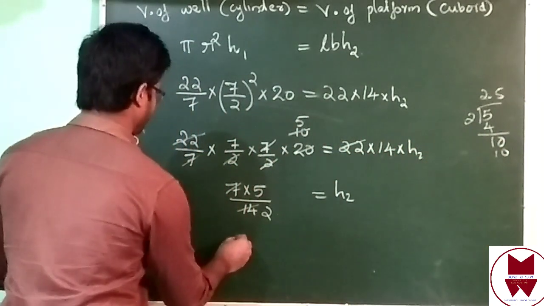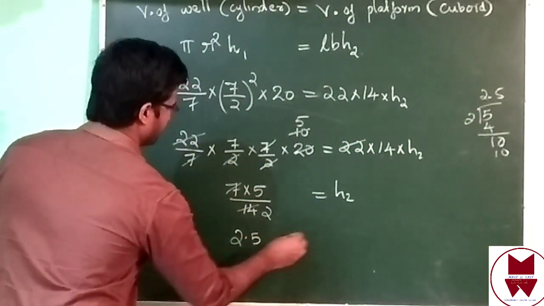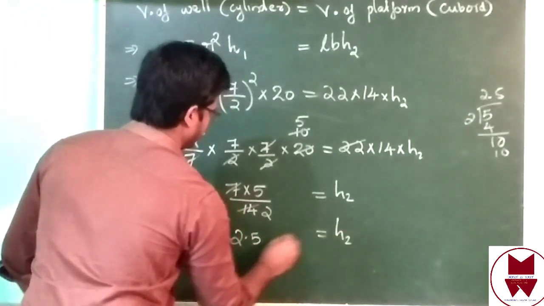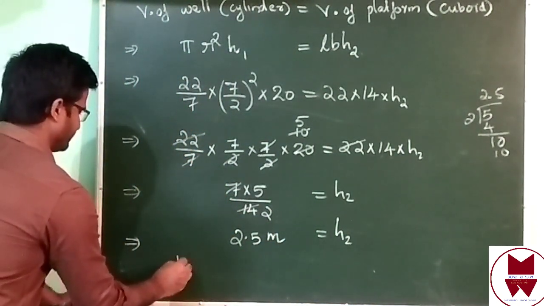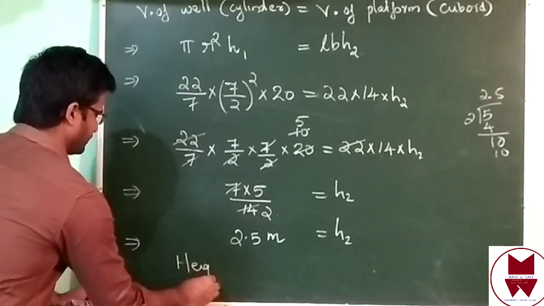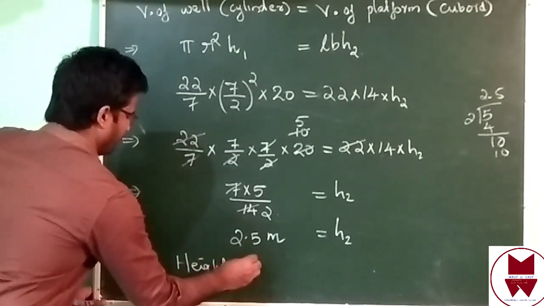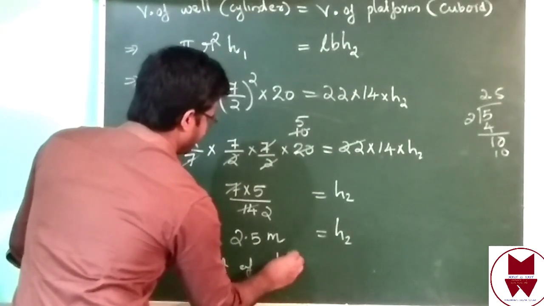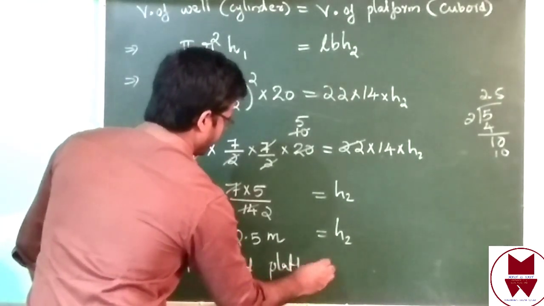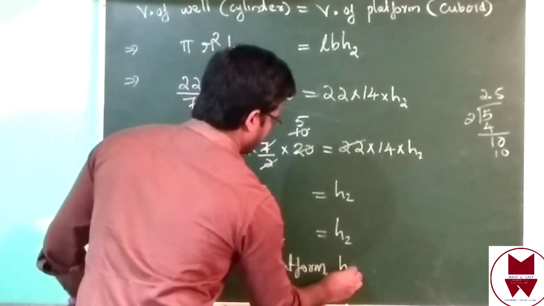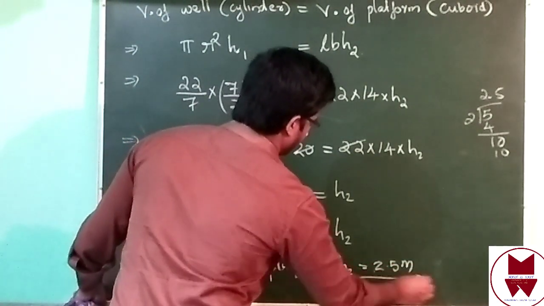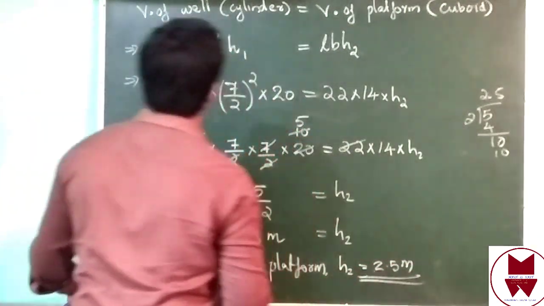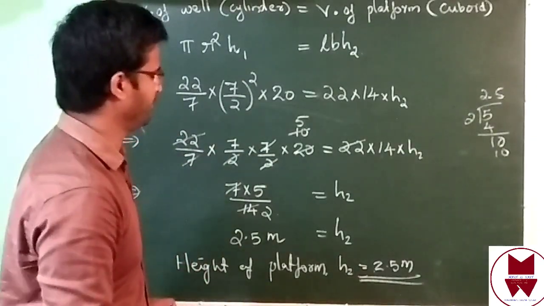Then 2.5. h2, 2.5 meter. We can write height of platform h2 equal to 2.5 meter. This is our answer, question number 3.